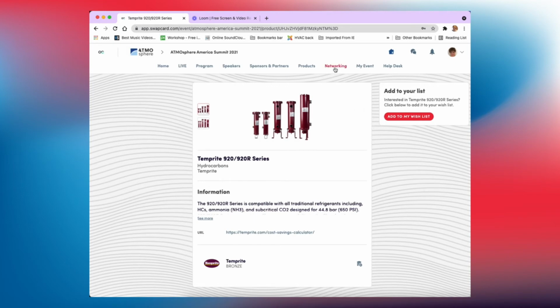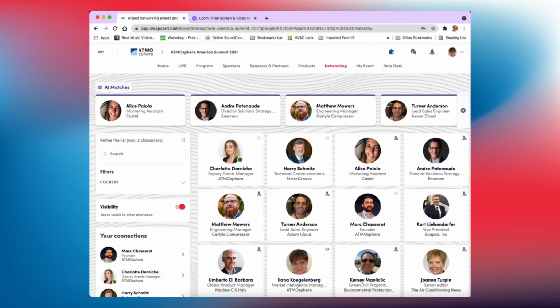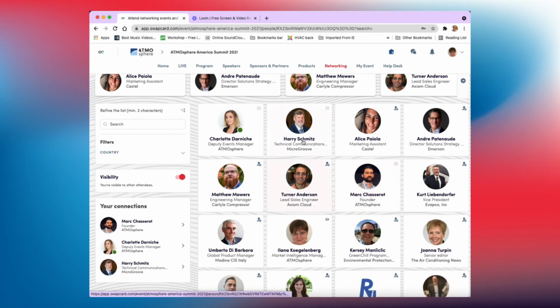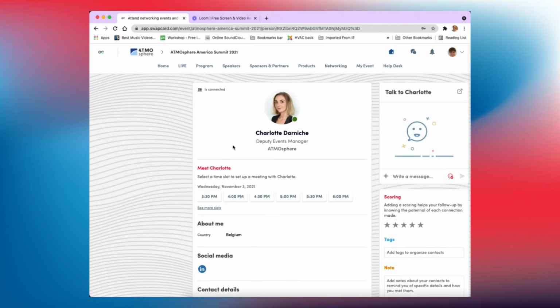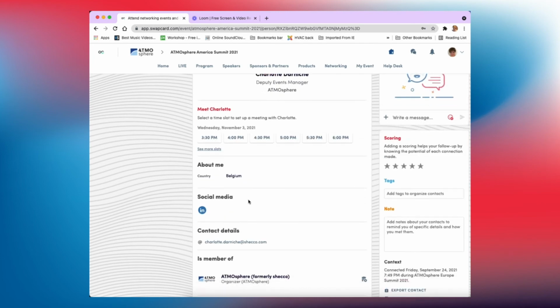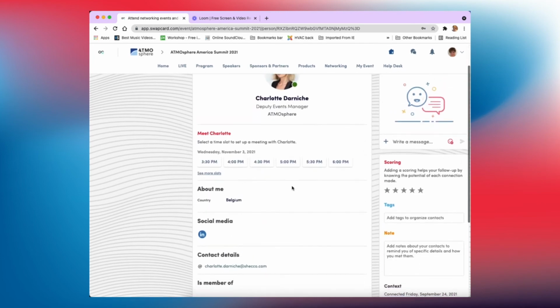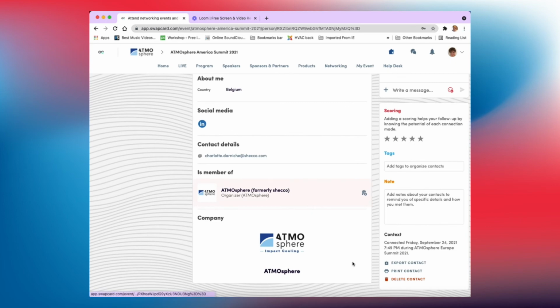If you go to networking, the part everyone's always very interested in, step 1 is to make very certain that you filled in your information correctly, because then it will match you to people most likely interesting for you. This is where you can really chat with other people. You can even do it before the event and say, I want to chat to Charlotte. Then you can talk to her, you can send her a meeting request. You can find out a whole lot of things, and the nice thing is you can also export the contact for later.